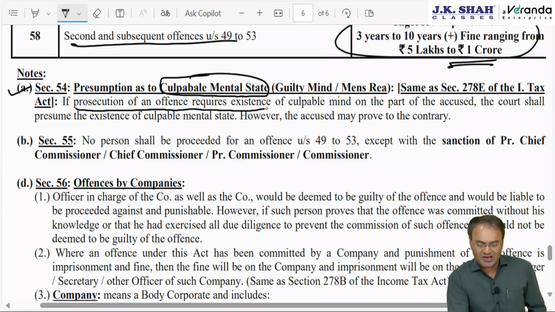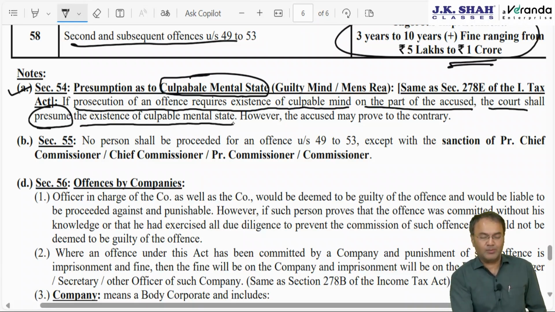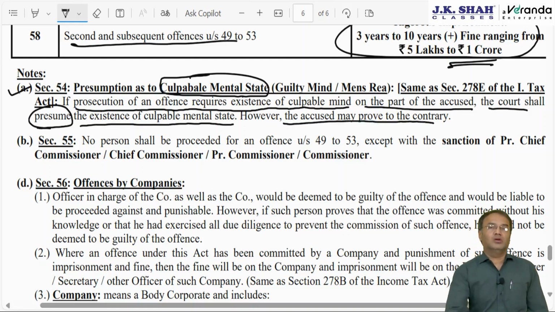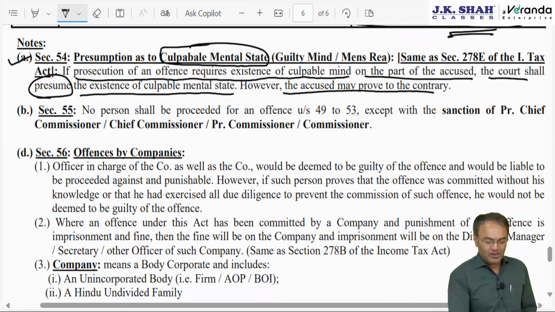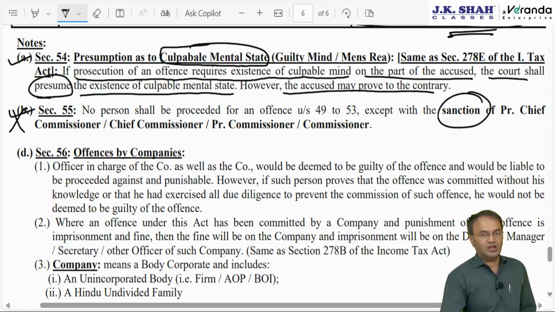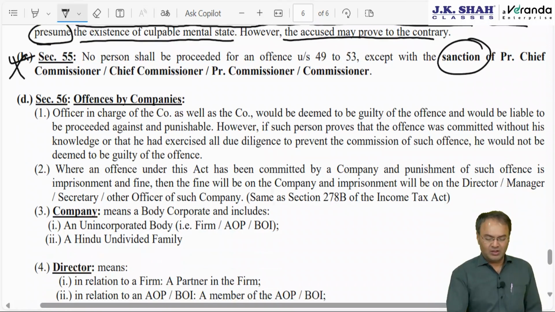Prosecution of an offence requires existence of culpable mind on the part of the accused, then a court will presume the existence of culpable mental state. Court will presume that he has done it intentionally. However, accused may prove to the contrary, means the burden is on the assessee to prove that he is innocent, he has done it unknowingly. Section 55 unimportant, taking approval or sanction of higher authority. Without sanction of higher authority, no person can be prosecuted, obviously.